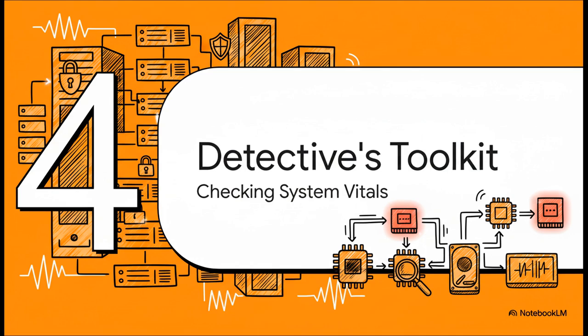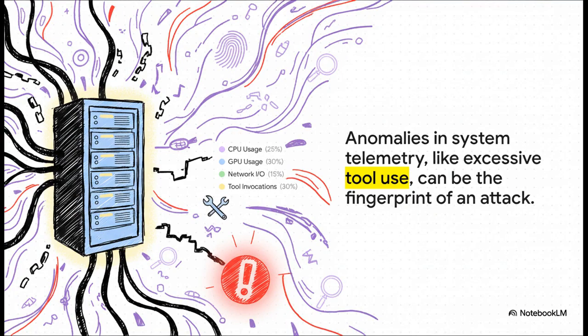Okay, and for the final piece of our investigation, we zoom out one more time to the foundational layer. We check the health and the behavior of the underlying infrastructure that our AI runs on, because there are always more clues to find. An attack often leaves, well, physical fingerprints on the system hardware. So we cross-reference the AI's weird behavior with the system's telemetry data. Look at this chart. A sudden, unexplained spike in resource use, especially in something like tool invocations, as you see here. That's a major indicator that something is very wrong under the hood.